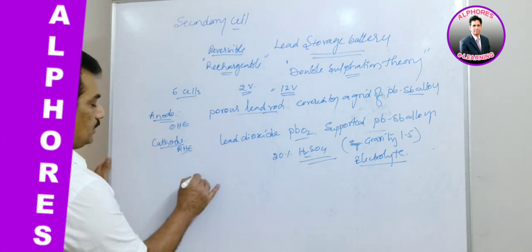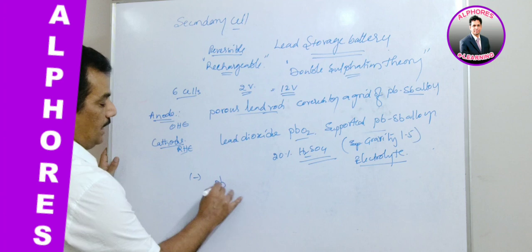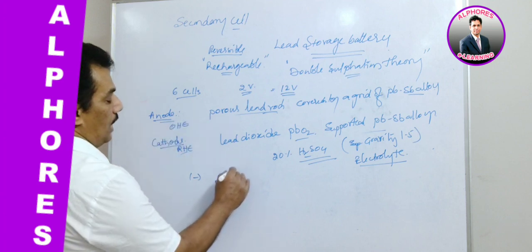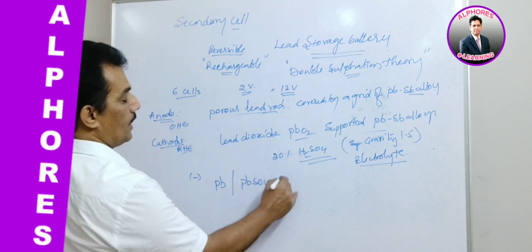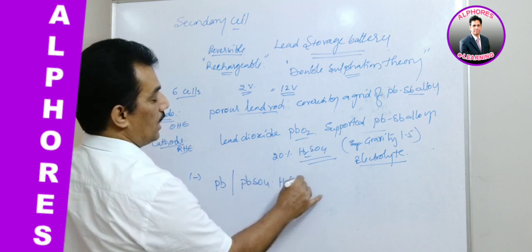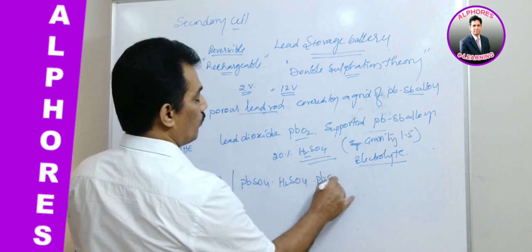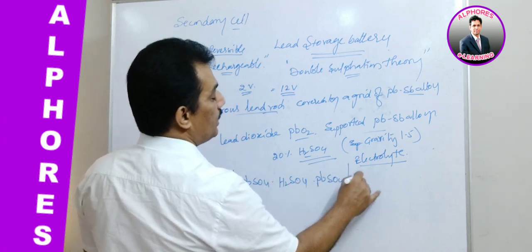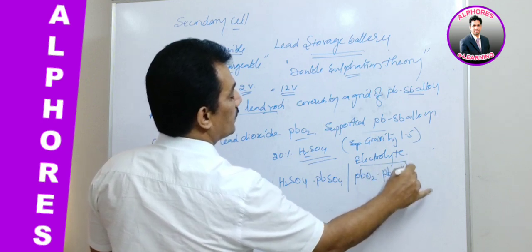Now let us try to represent it. First we have to represent the anode, so lead, with lead sulfate, and H2SO4 is the common electrolyte for both, and then PbSO4, then PbO2 along with lead as the cathode.